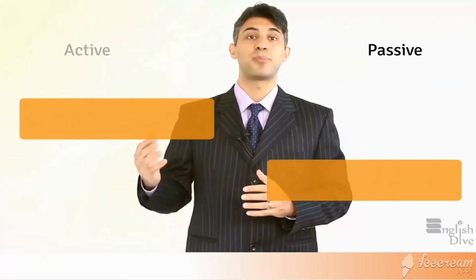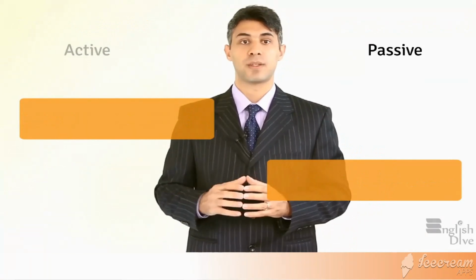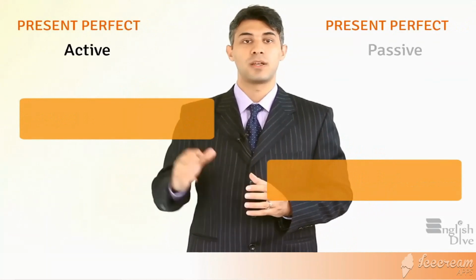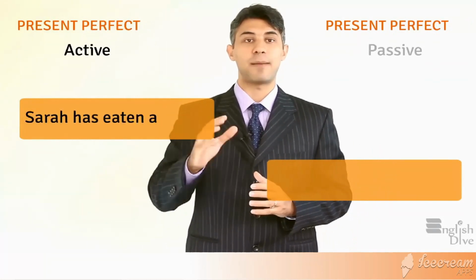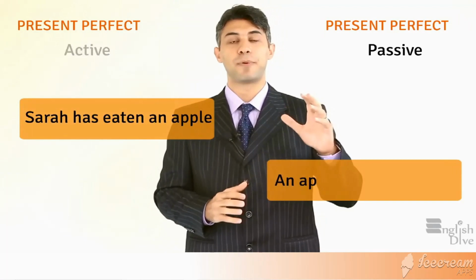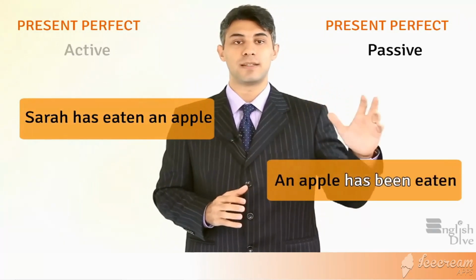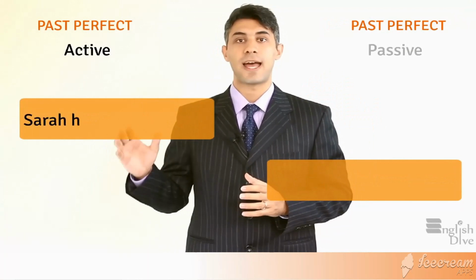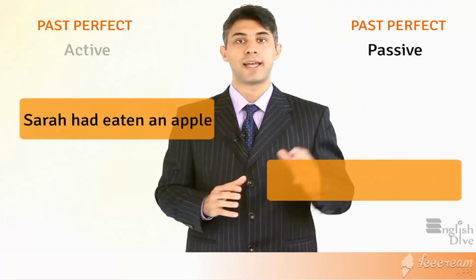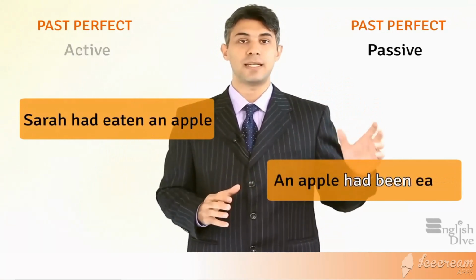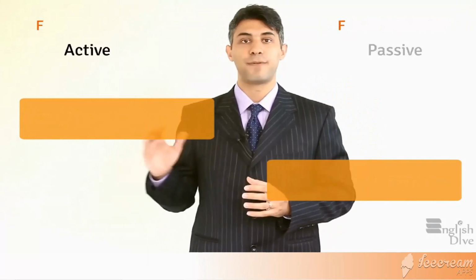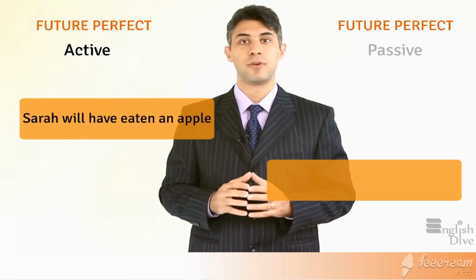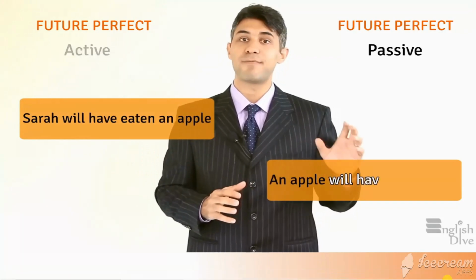Let's look at the perfect tenses. Present perfect. Sarah has eaten an apple. An apple has been eaten. Past perfect. Sarah had eaten an apple. An apple had been eaten. Future perfect. Sarah will have eaten an apple. An apple will have been eaten.